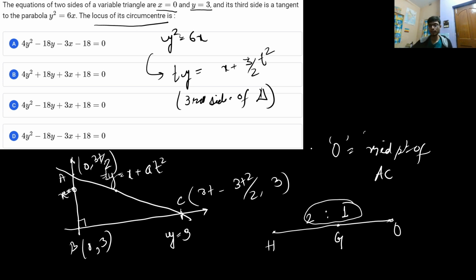So I could reveal the answer, but I won't do it, because I have given you a lot of hints for this particular problem. I hope you will try this problem on your own and definitely mention in the comment section what the answer is.